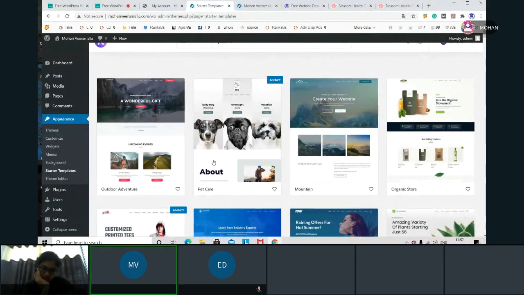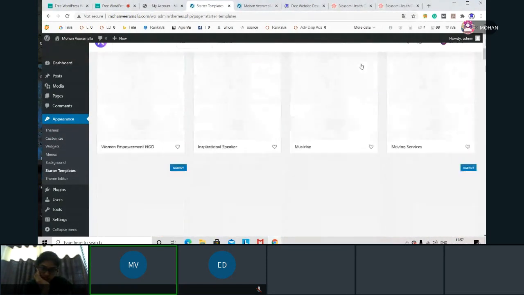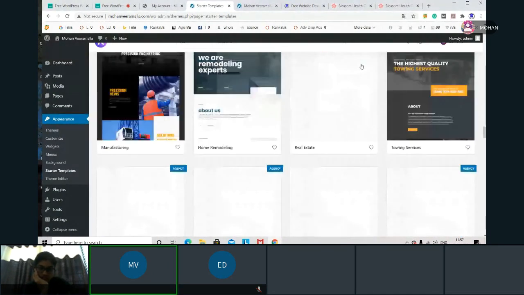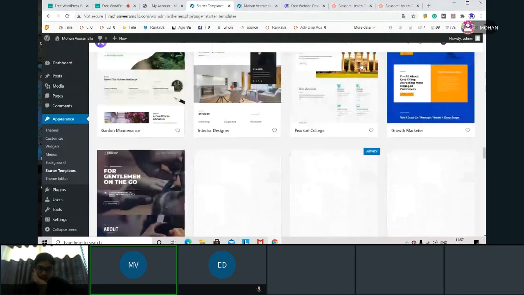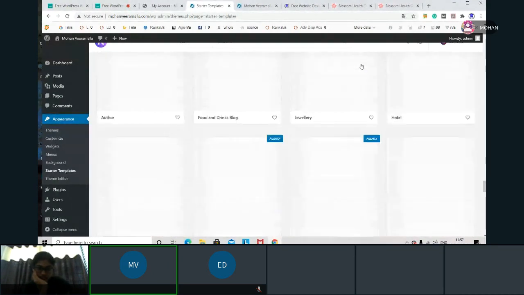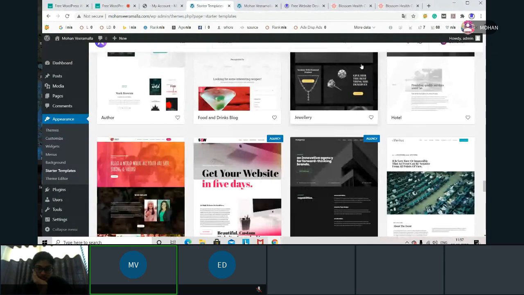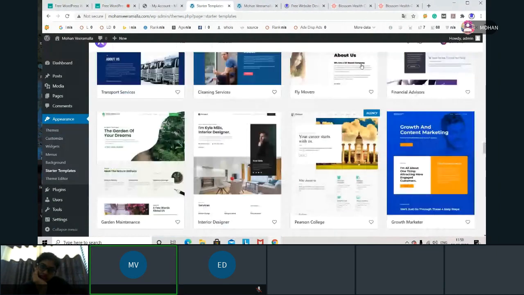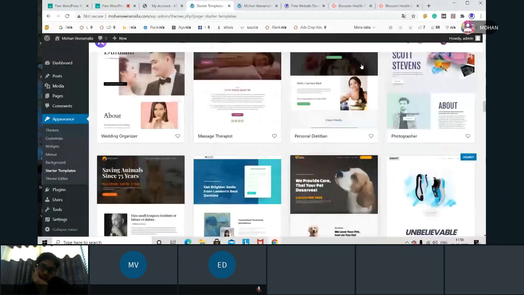Now here I got different themes. If I go down, I can see lots of themes available. And why I'm telling this: when you go for direct themes, sometimes you can't see the same thing. On the front end they'll show one, but when you install, you'll get something different. You get the same theme, but you may not get the same properties. So it's better to go with Astra every time. That is my suggestion, and if you wish to go anywhere else, you can.